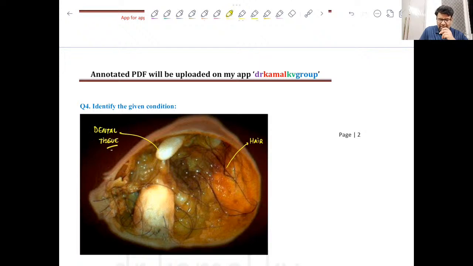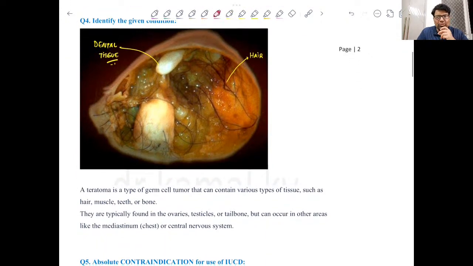If you have any ovarian condition with different types of components like hair and teeth, then this is an example of teratoma, which is also known as a dermoid cyst. So the moment you see the teeth or hairs, don't hesitate to mark it as teratoma or dermoid cyst.